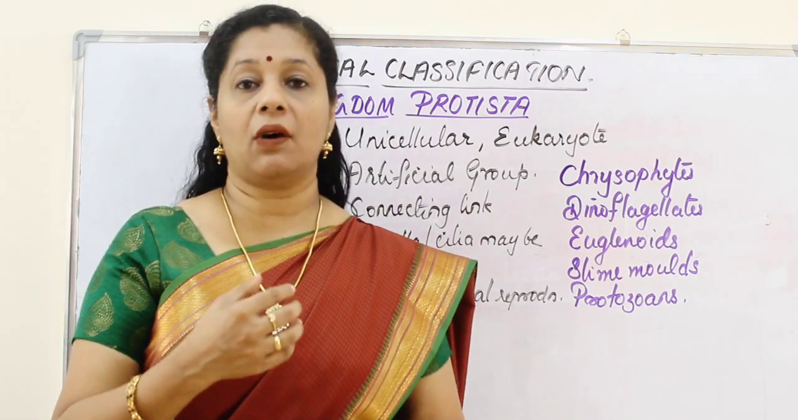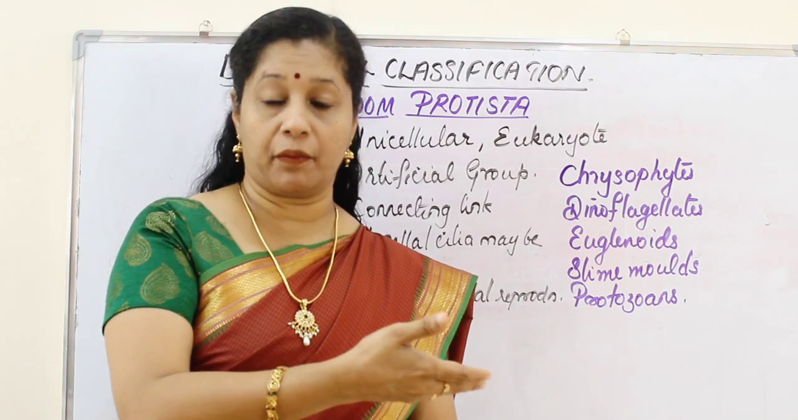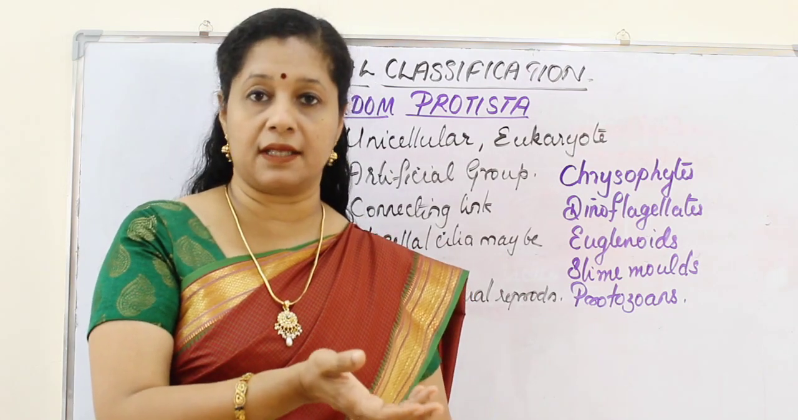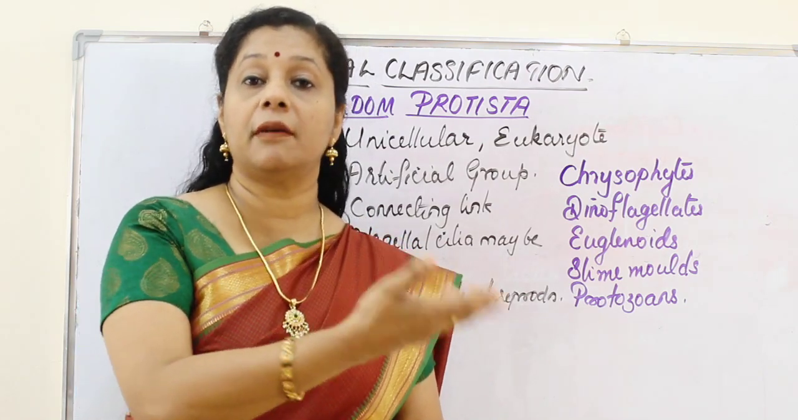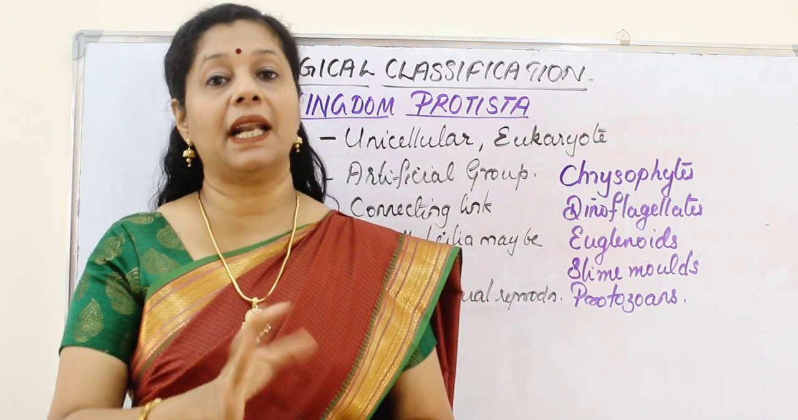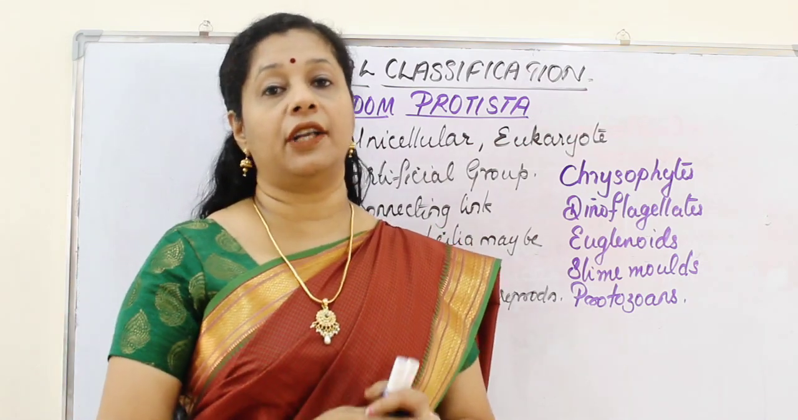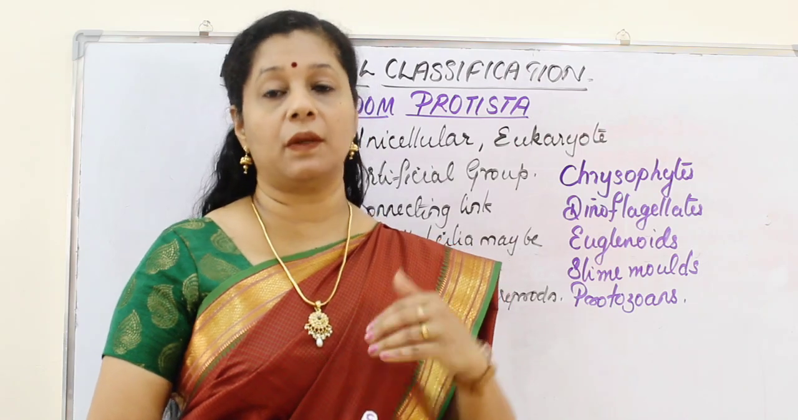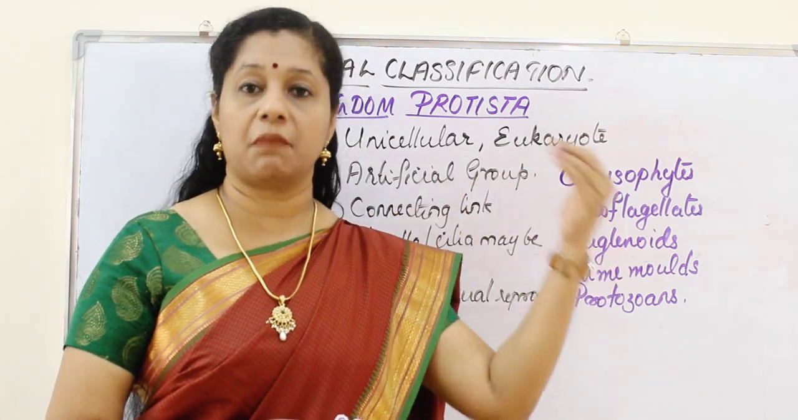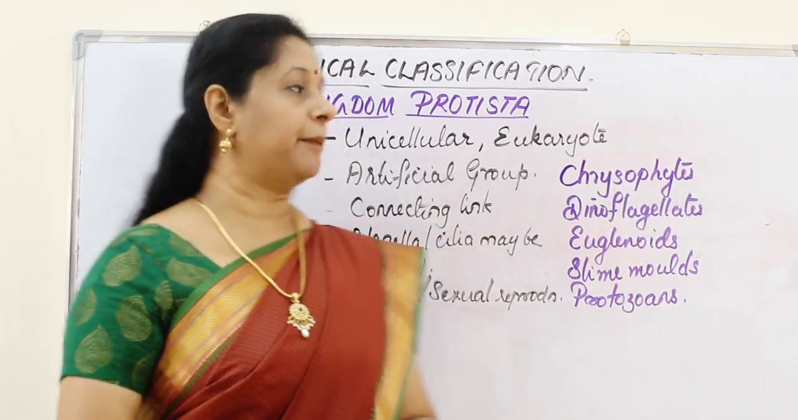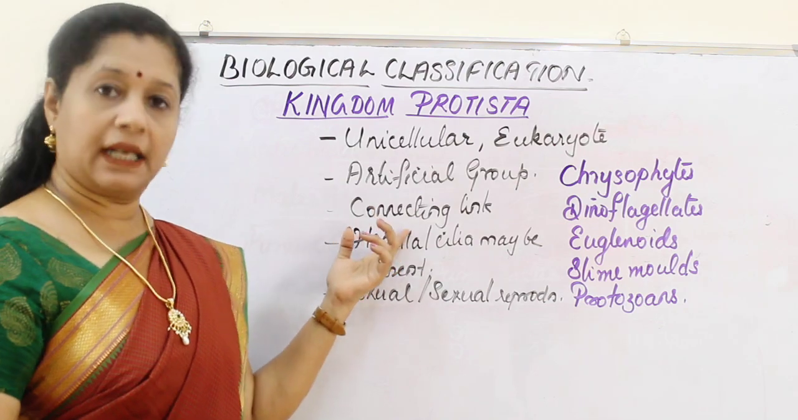So one scientist may call them photosynthetic protists, meaning some protists can do photosynthesis. But another scientist may like to call them plants. That is actually a kind of connecting link they form with the other groups, that is fungus, plant kingdom and animal kingdom.